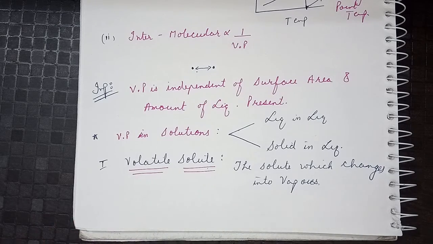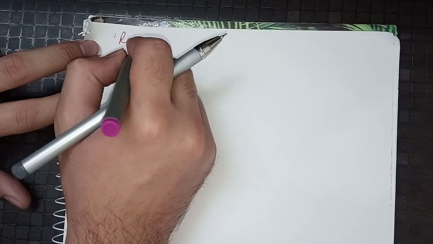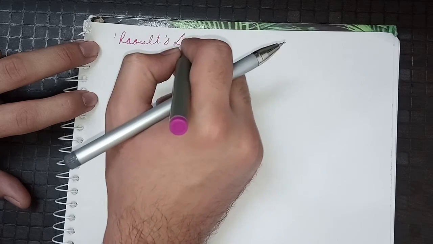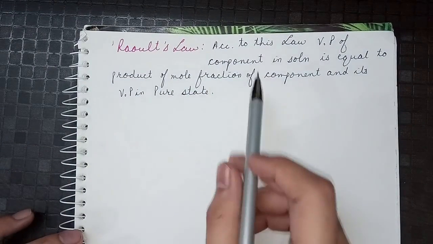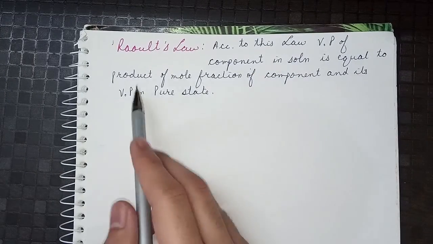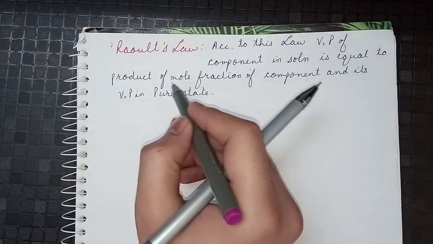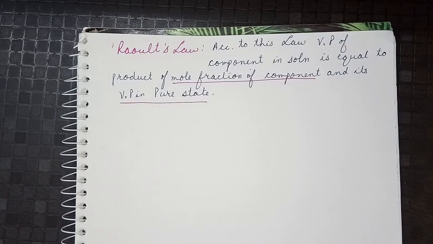So to calculate vapor pressure in these cases, the cases where the solute is volatile, we use Raoult's law. That is our next law, R-A-O-U-L-T, Raoult's law. So what does this law say? According to the definition of Raoult's law, the vapor pressure of a component in solution is equal to the product of the mole fraction of the component and its vapor pressure in pure state. So we will see what this definition means numerically.